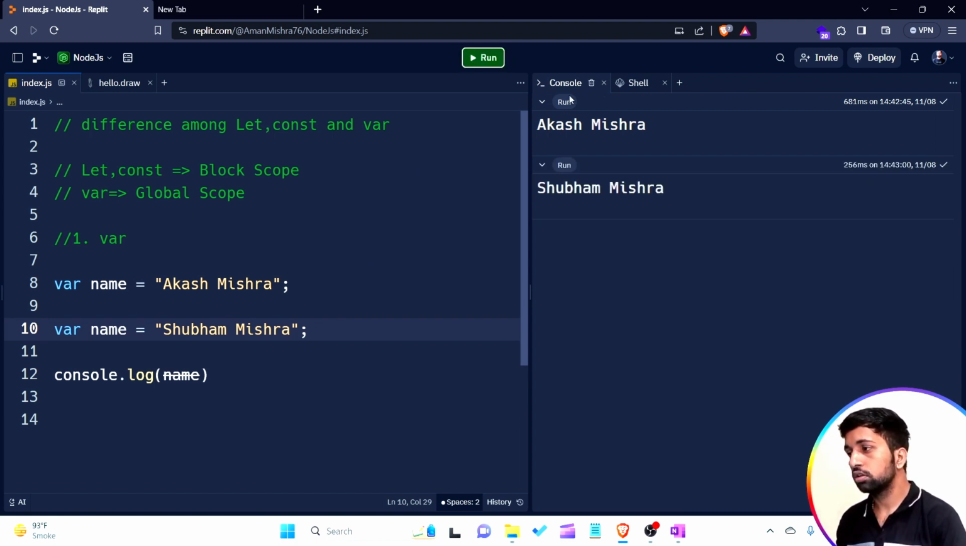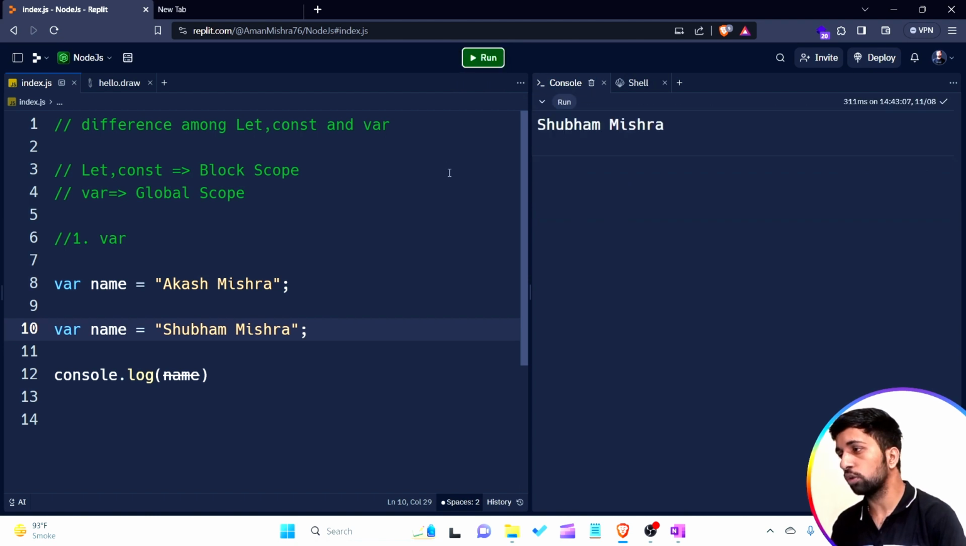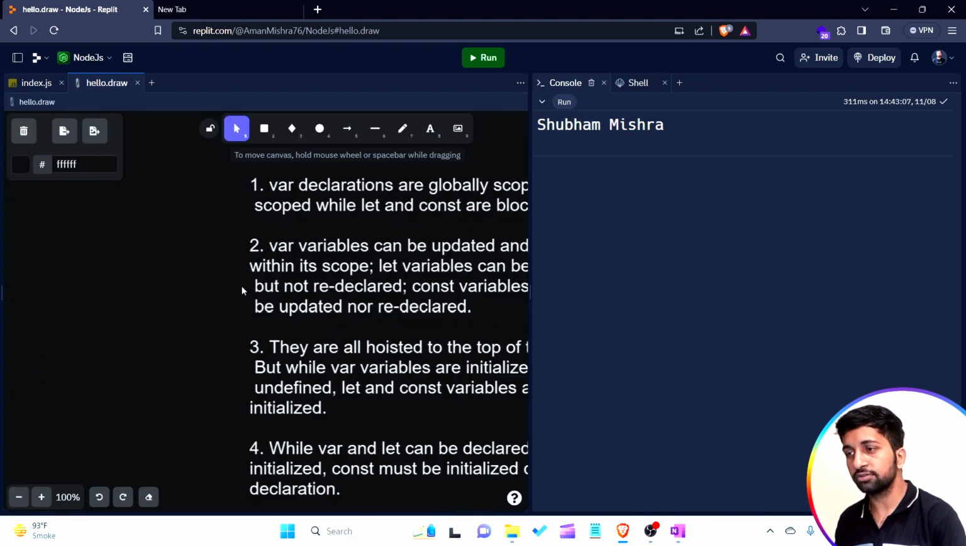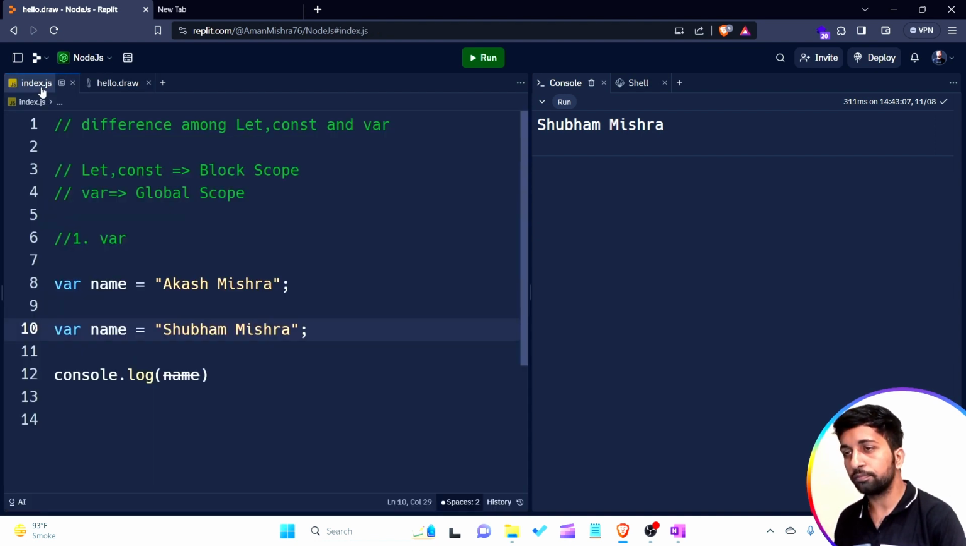You're able to see. If I want to remove all the output, select history, and let's see the new output. Shubham Mishra, it means if I am creating a variable by using a var keyword, we are able to redeclare that particular variable. This is the first point. Var variable can be updated and redeclared within its scope. And this is a drawback of var variable.